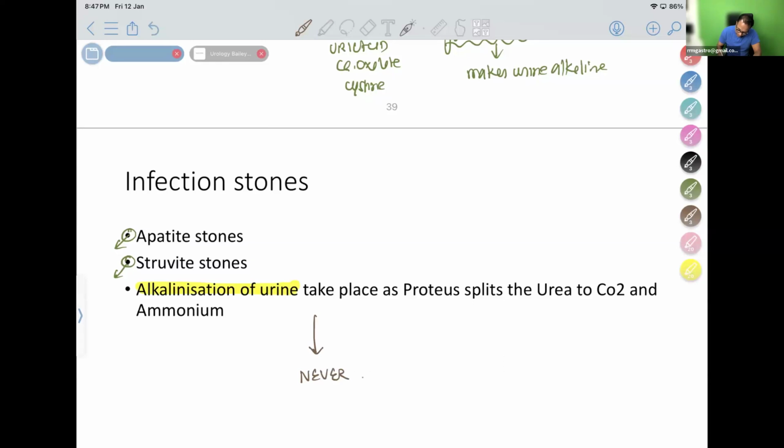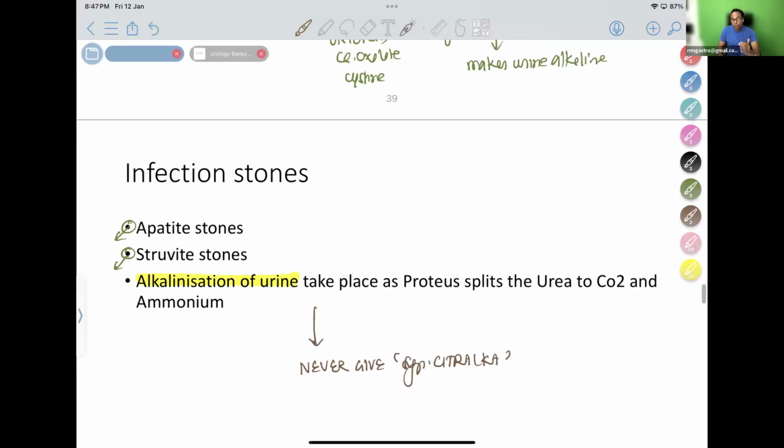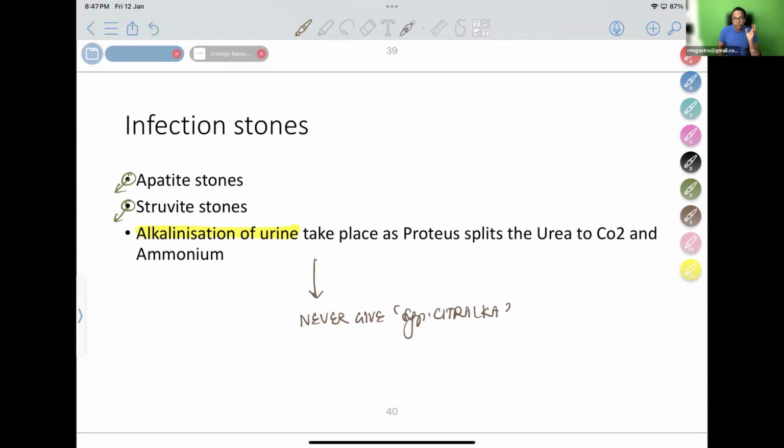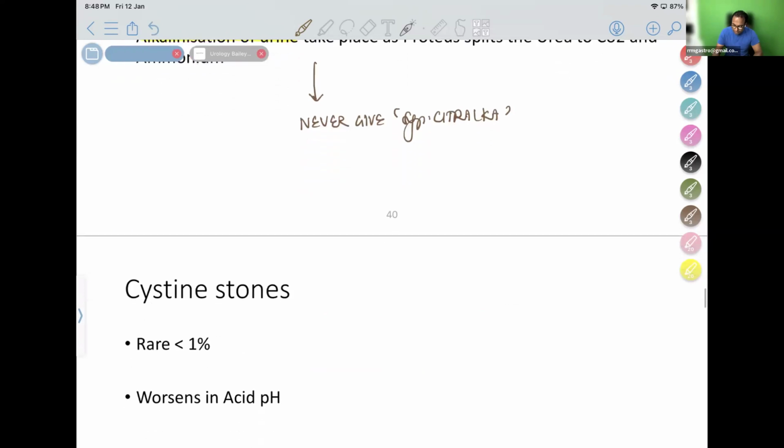Never give syrup Citralka in these patients. If you give syrup Citralka, they already have alkaline urine, you will cause more alkalinity, more problem. So don't give syrup Citralka in alkalinized urine. A patient already having alkalinized urine is more dangerous. So we should know what type of stone is there before we give this syrup Citralka.